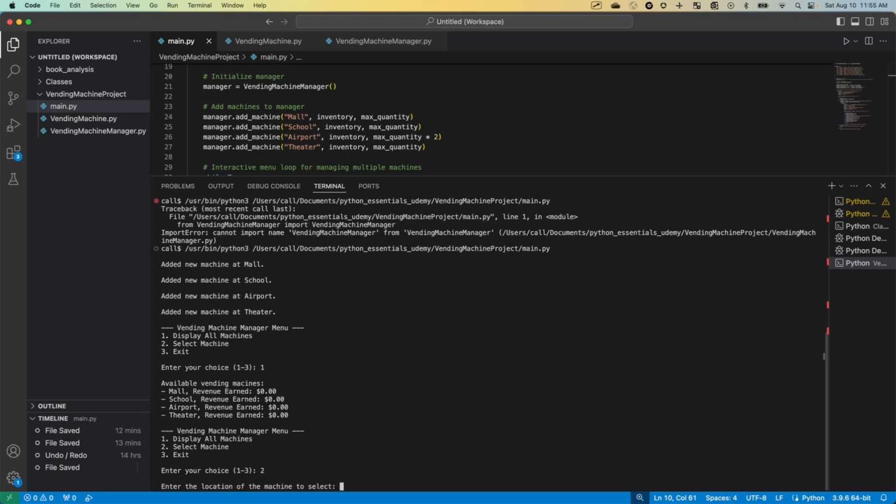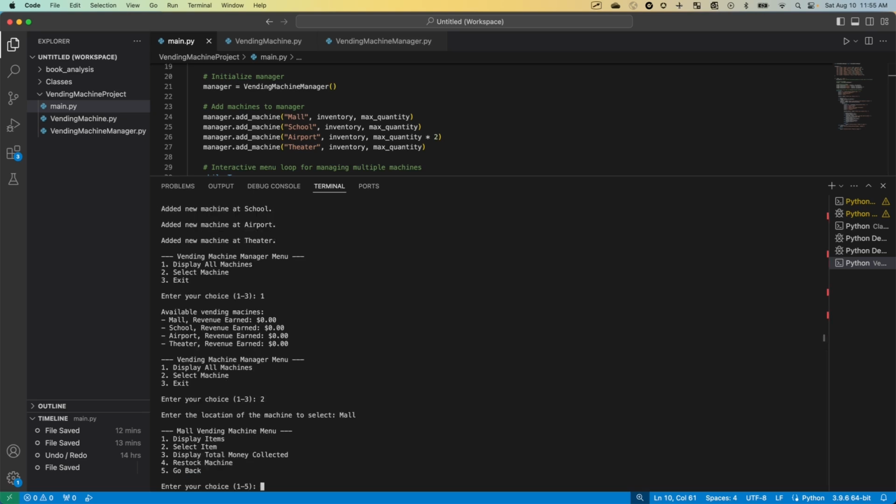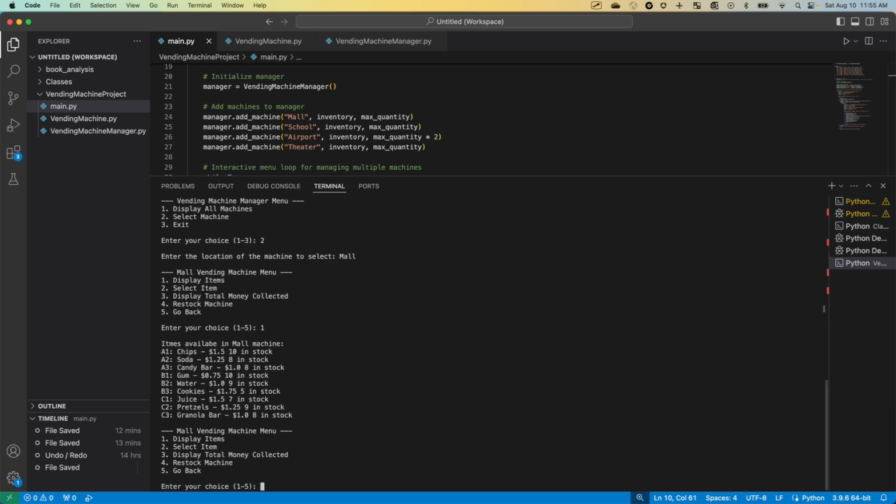Let's select a machine. We'll say mall. Okay, that secondary menu now pops up. Let's display our items. That shows the cost and our stock. I don't really like this formatting of our dollars. I might go fix that. It doesn't show the penny level. It just shows one digit after the period in some instances if it's a 0. But let's continue on for now.